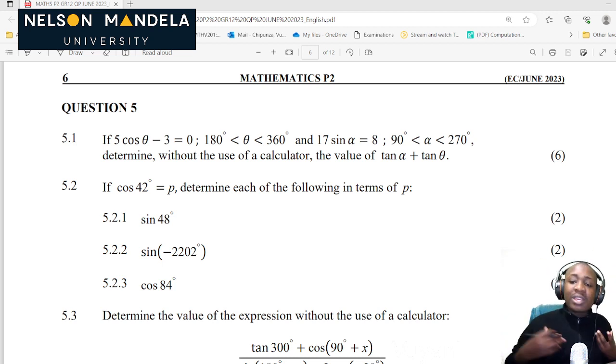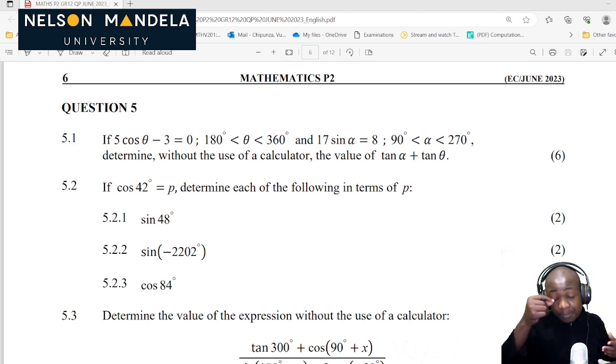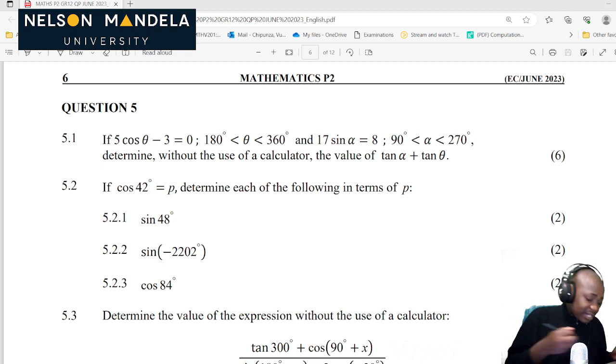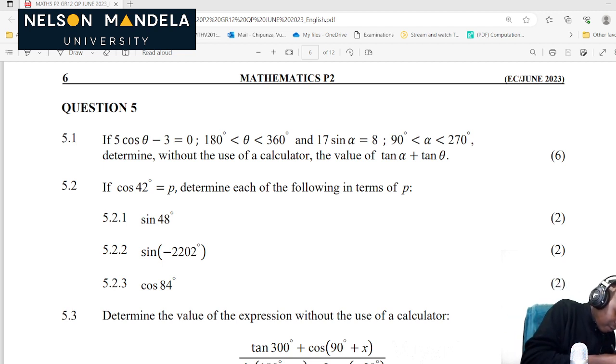So now we are looking at the coordinate system, which we have done in grade 11. Let's write this down first. We are given that 5 cos of theta minus 3 is equal to 0 on the interval 180 less than theta less than 360 degrees.